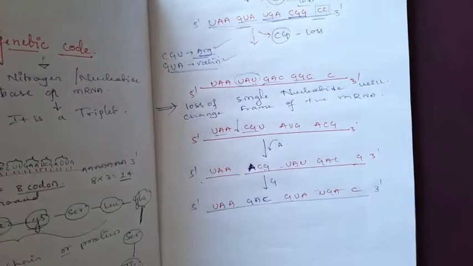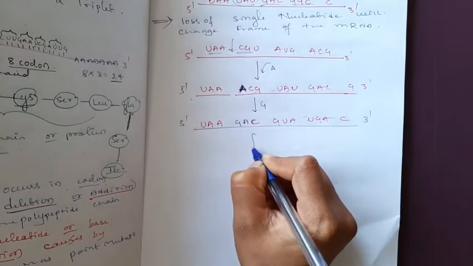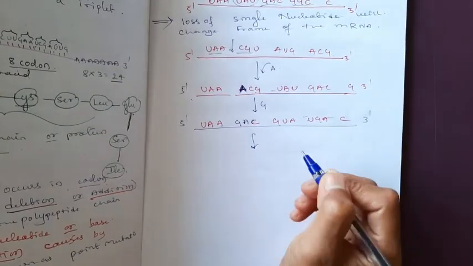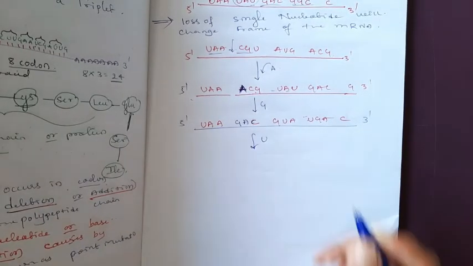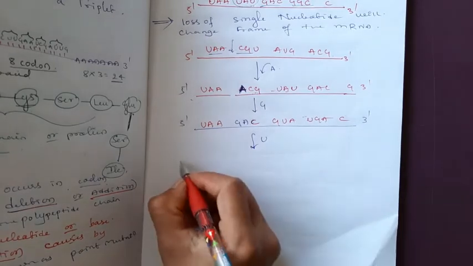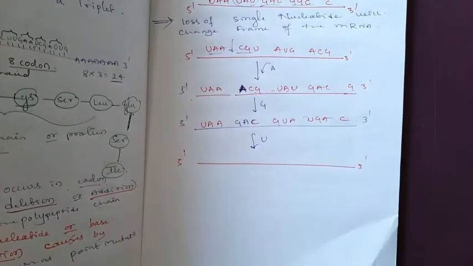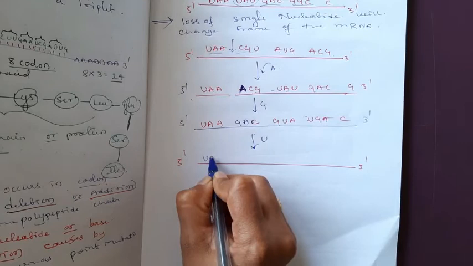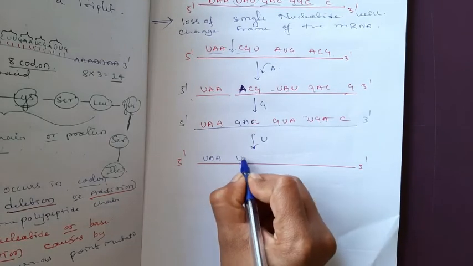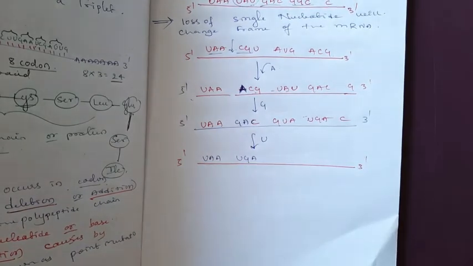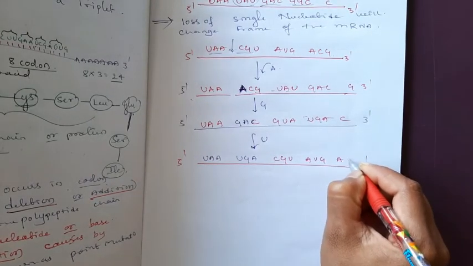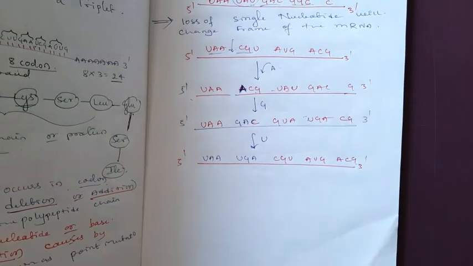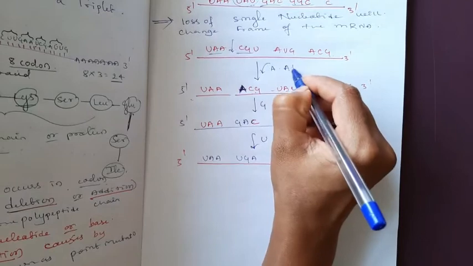Next, again I will add 3 nucleotides. Here I will add U, same place. UAA, UGA, CGU, AUG, ACG. Okay, means this is the addition.